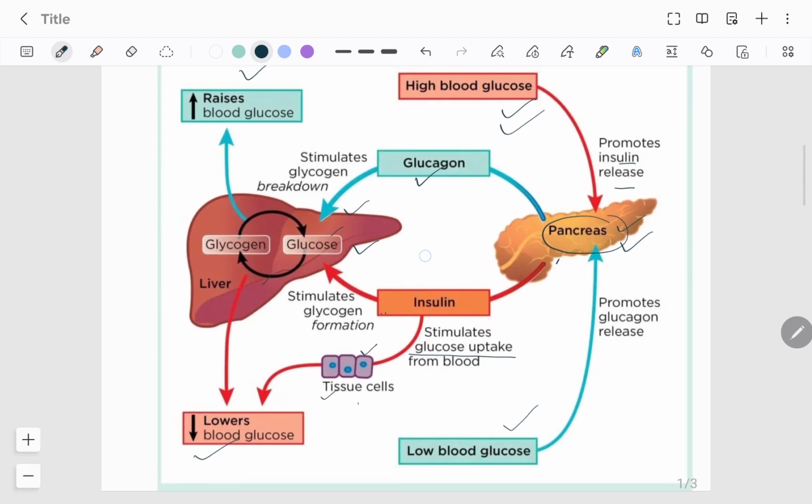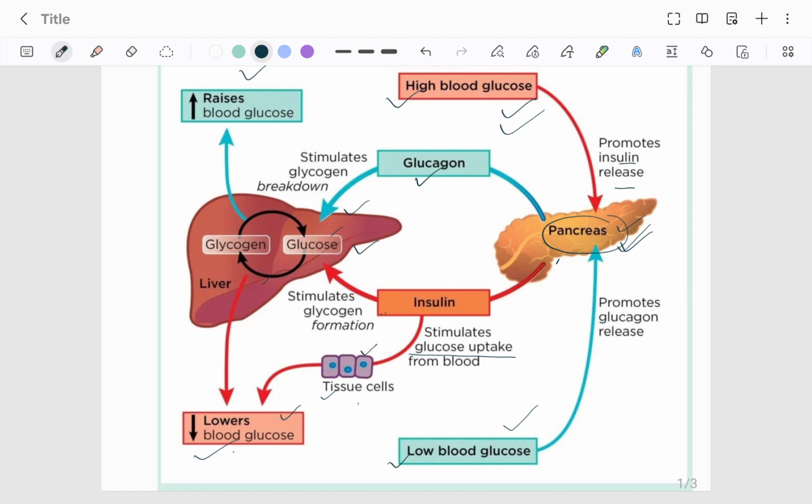In both cases, if blood glucose level is very low, then pancreas will release glucagon, and if blood glucose level is very high, then pancreas will release insulin. Now blood glucose level was high, insulin released, blood glucose level becomes normal. It does not become too low that pancreas will now secrete glucagon.